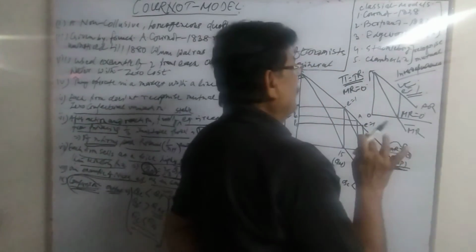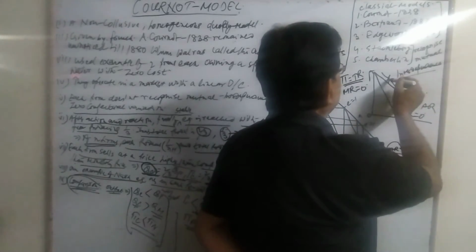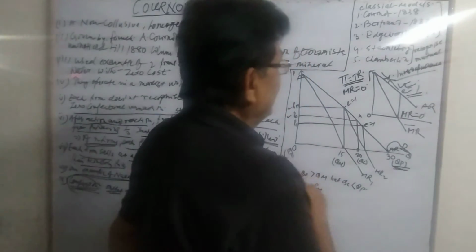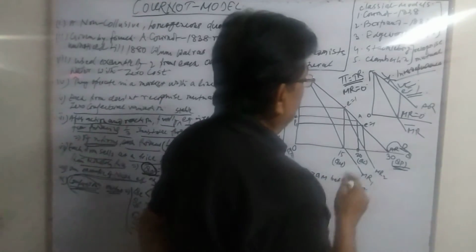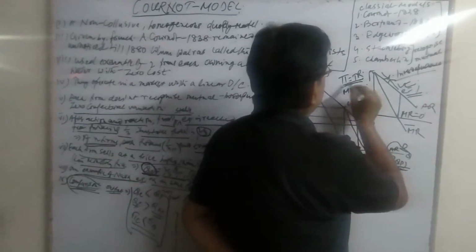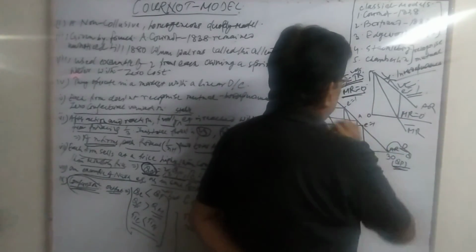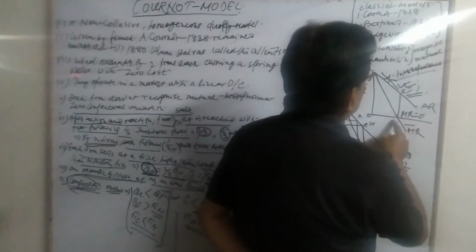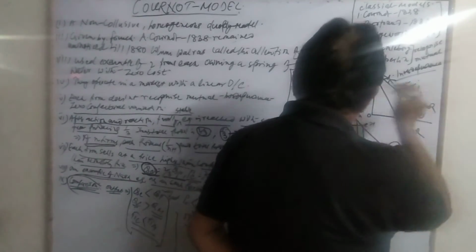When he does have cost, then he will move and operate in this region. This is a case of a monopolist which does not have any cost. So a costless monopoly, to maximize his profit, that is, to maximize his sales or revenue, his marginal revenue has to be zero, and marginal revenue is zero corresponding to the unitary elastic demand curve, and this is the midpoint. This comes in this diagram.